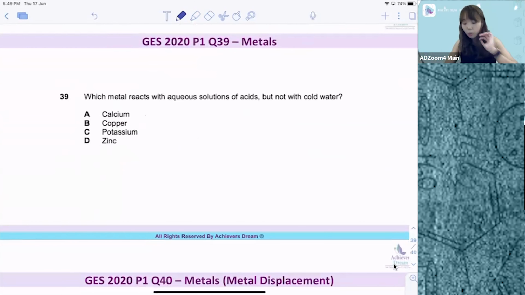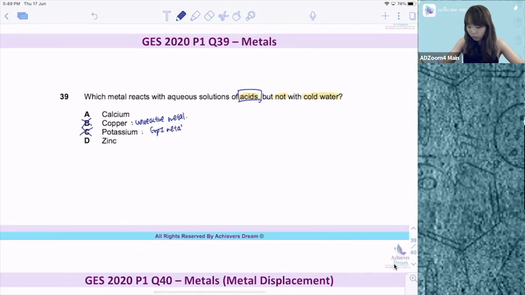Question 39, which metal reacts with aqueous solution of acids but not with cold water? If I focus on acids, straight away I will cross out copper because copper is an unreactive metal. It will not react with any acids. Then I will also cross out option C, potassium, because it is a group 1 metal. It is highly reactive, so it can react with both acids and water.